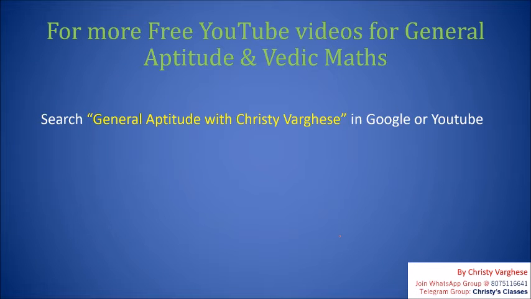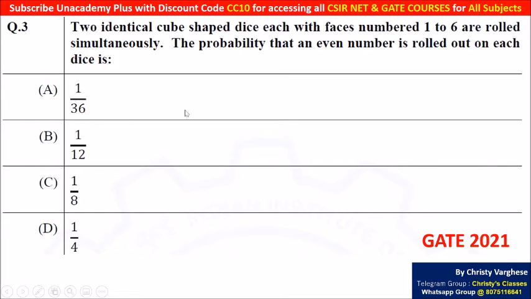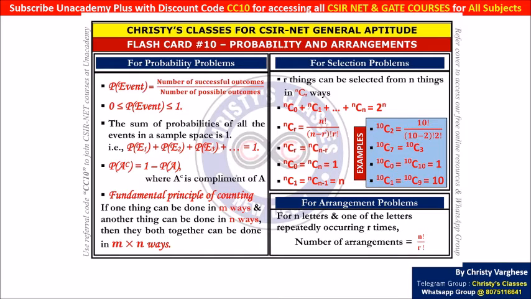The question reads like this: two identical cube-shaped dice with each faces numbered 1 to 6 are rolled simultaneously. The probability that an even number is rolled out on each dice. It is a very simple question asked in GATE 2021. You just have to know the basic definition of probability, that is number of successful outcomes divided by number of possible outcomes, and also the fundamental principle of counting, which says if one thing can be done in m ways, another thing can be done in n ways, both the things together can be done in m into n ways.